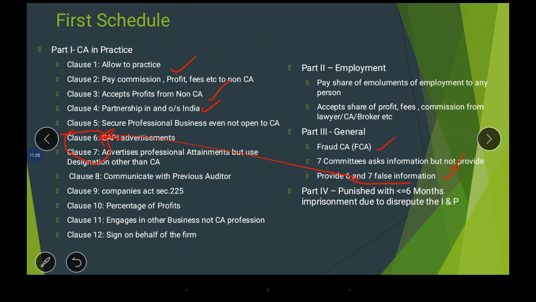Disrepute to the INP. What is the INP? I means Institute and P is talking about the Profession. So because of the disrepute to the INP, he got imprisonment not exceeding 6 months.